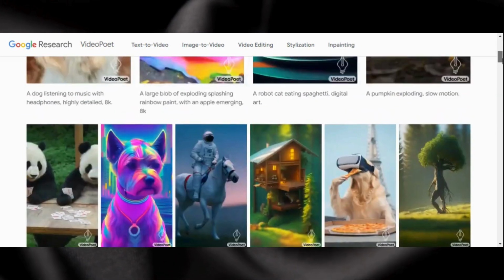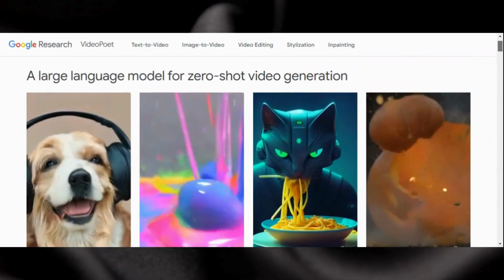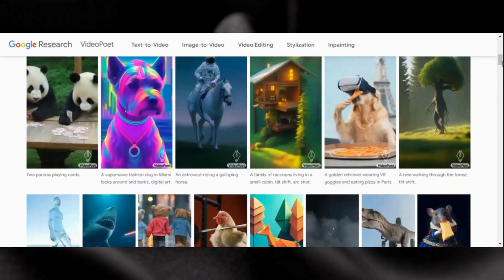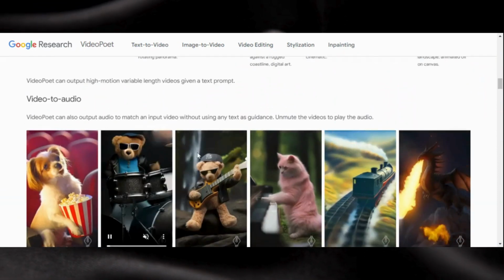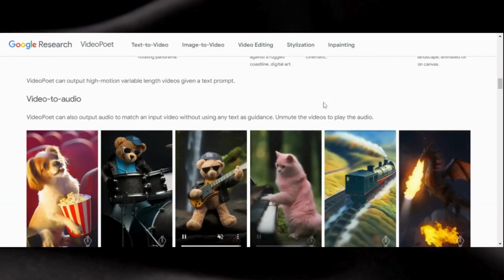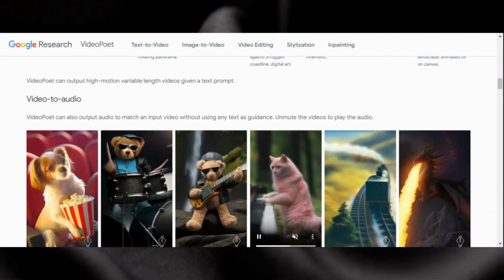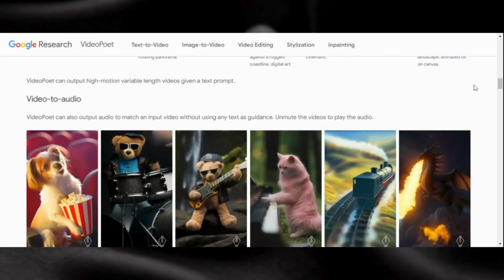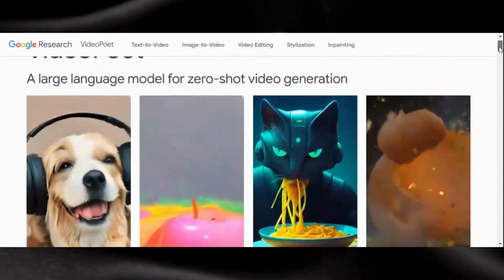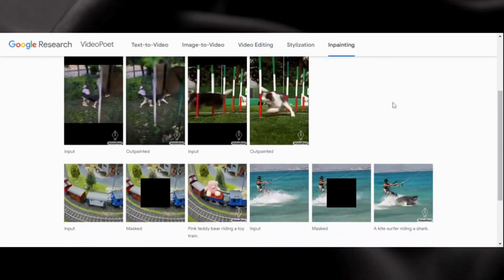It can now make films that change based on what you give it. With this tool, you can do many things, such as turn words into movies. If you tell it a line or story, like a dog chasing a ball in the park, it will make a video of that scene that sounds and moves a lot like the real thing. It can also make films out of photos. It will make a movie of a person smiling, naturally, if you show it a drawing or picture of someone smiling.